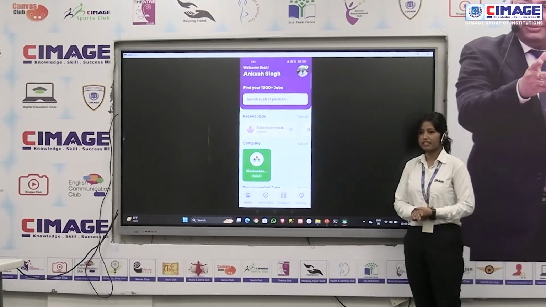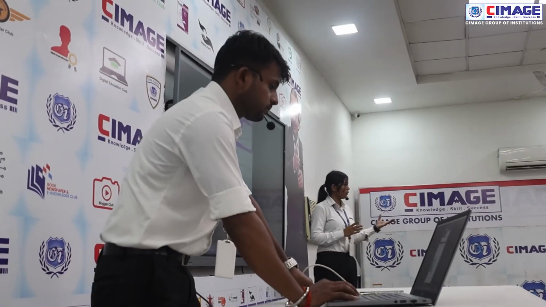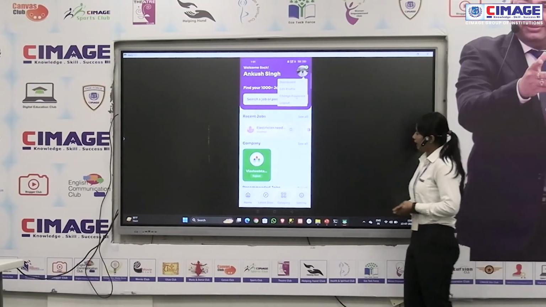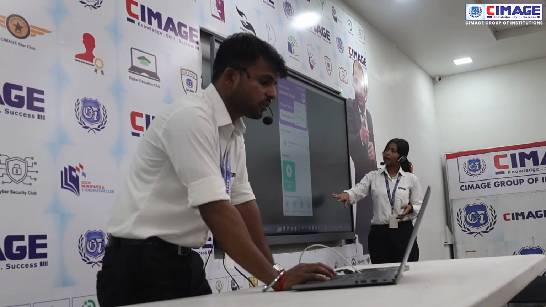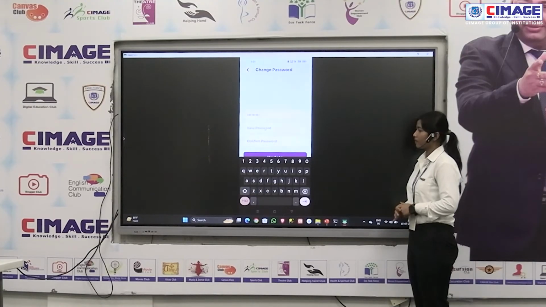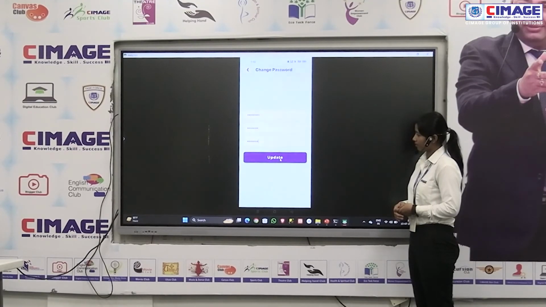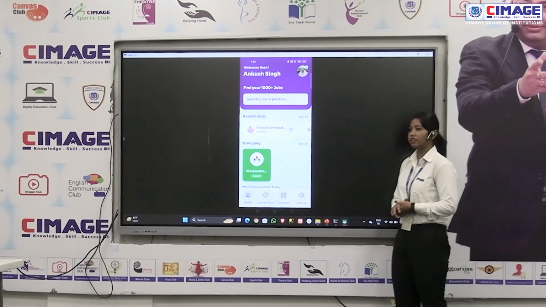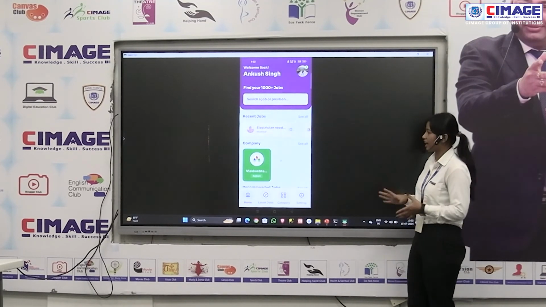What are the features and functionality? The main feature is that we apply for a particular job by matching your profile and your skills. And here a change password option is also available. When we want to change our password, first of all, I write my old password, then the new password and confirmation again. After that, update it. The password is changed successfully. And this is all the features and functionality it contains.